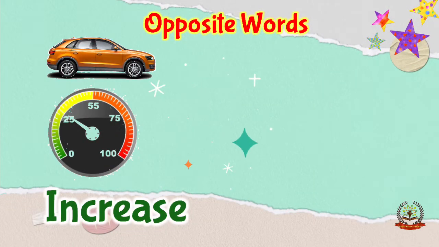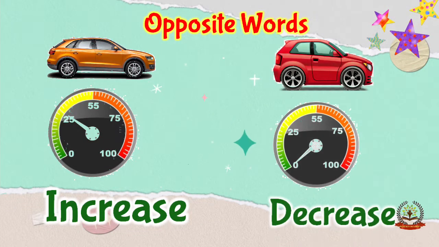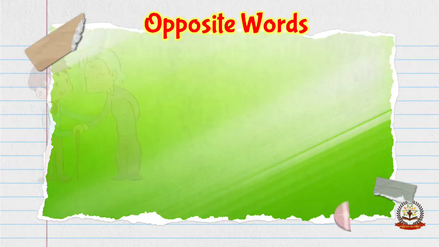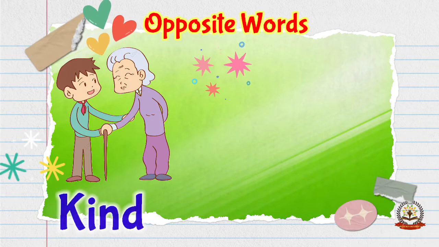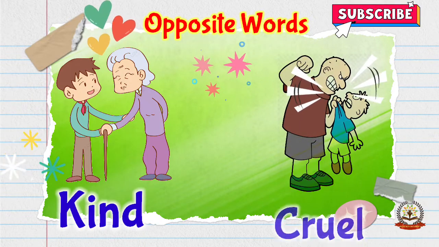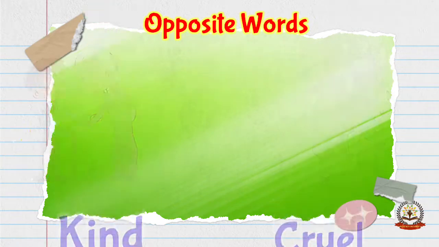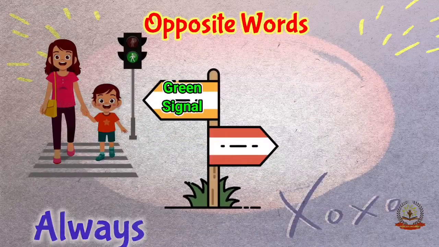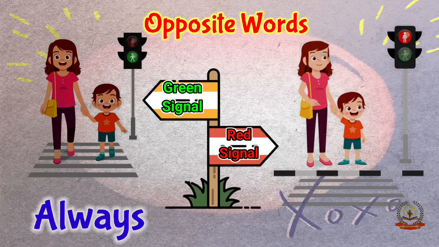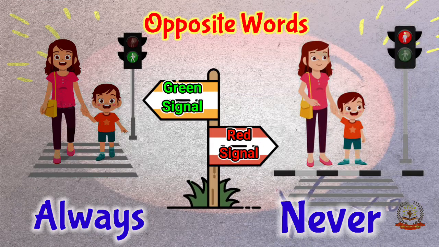Increase, decrease. Opposite of increase is decrease. Kind, cruel. Opposite of kind is cruel. Always, never. Opposite of always is never.